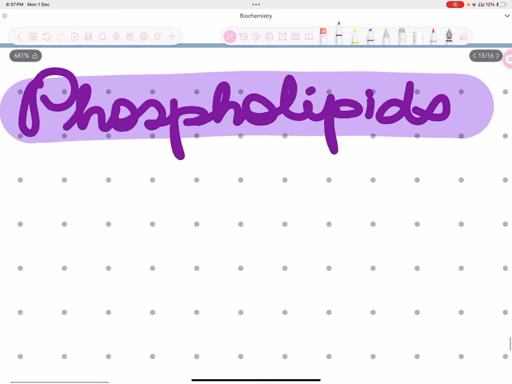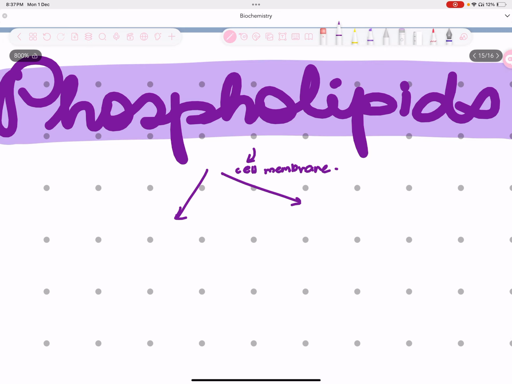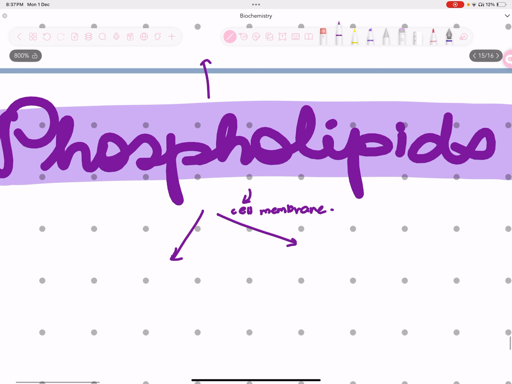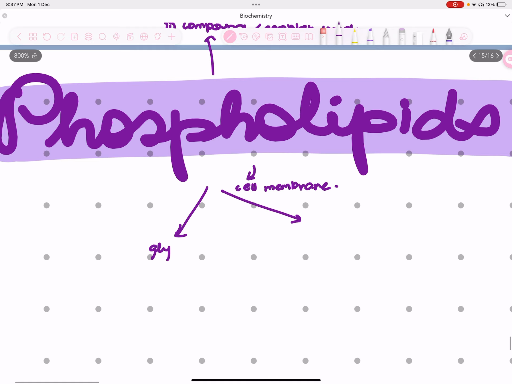Anyways, what comes to your mind when you first hear the word phospholipids? I'm sure it is cell membrane, because phospholipids form a great chunk of your cell membrane. Now, when we were doing the classification, I clearly told you that phospholipids fall under the category of compound or complex lipids, which was the second category of lipids. Phospholipids are further divided into glycerophospholipid and